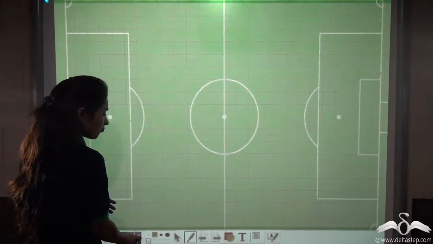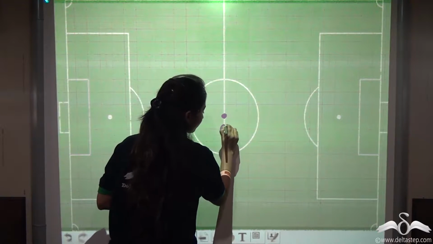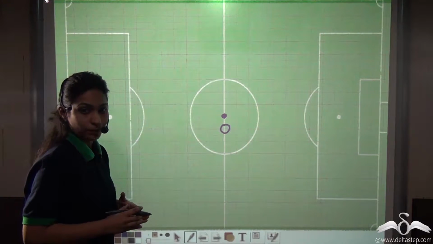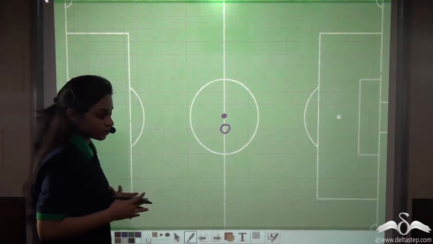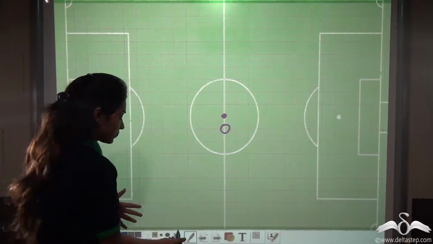The center of the field, he denotes as O. Now, this O is actually called the origin on the graph paper. To place the positions of the players, he divides the field into two for two different teams.